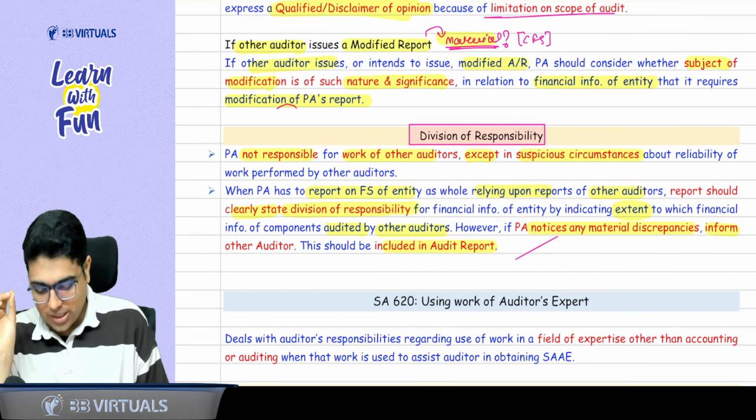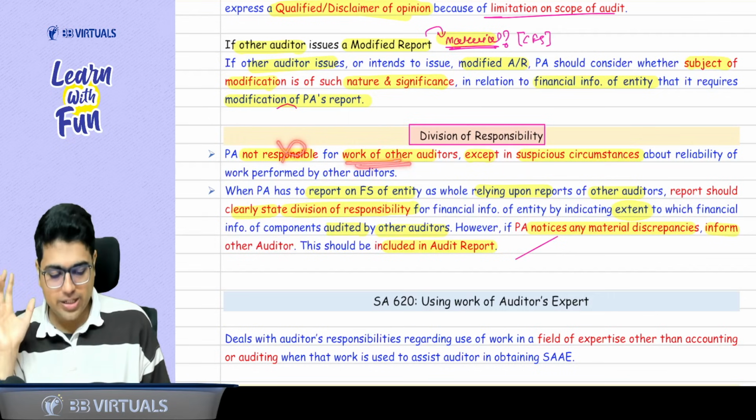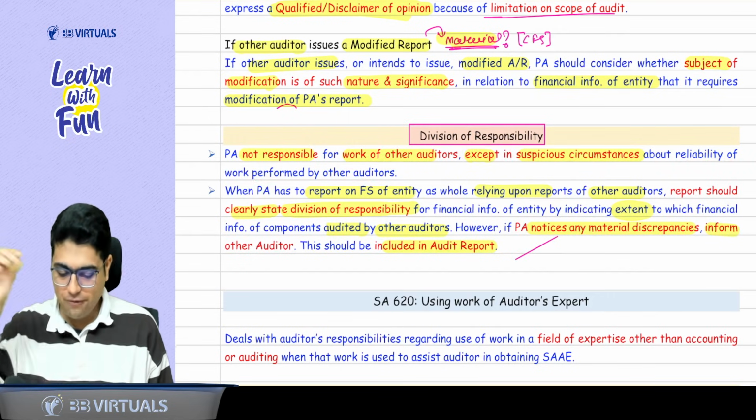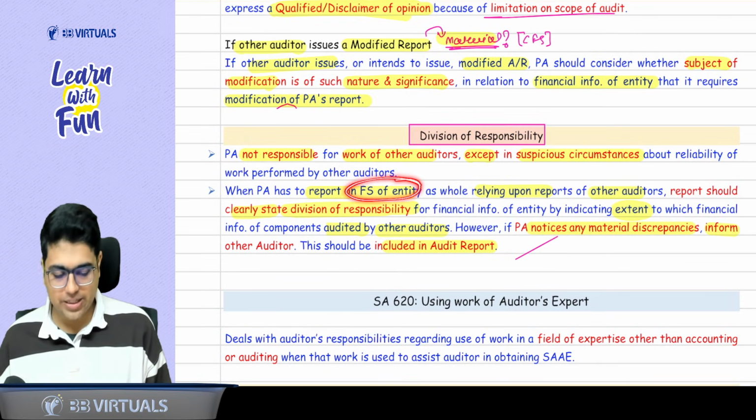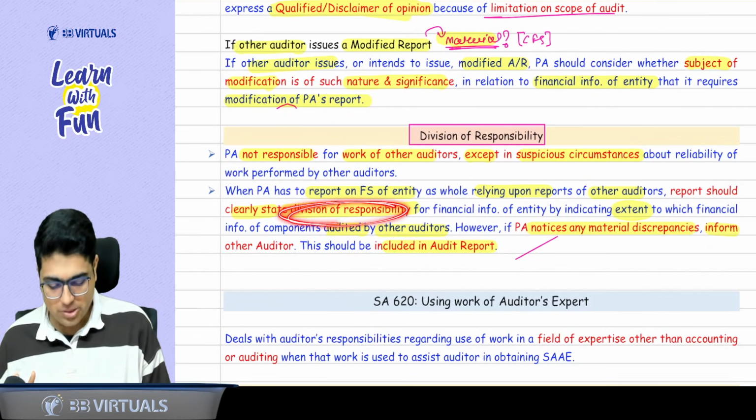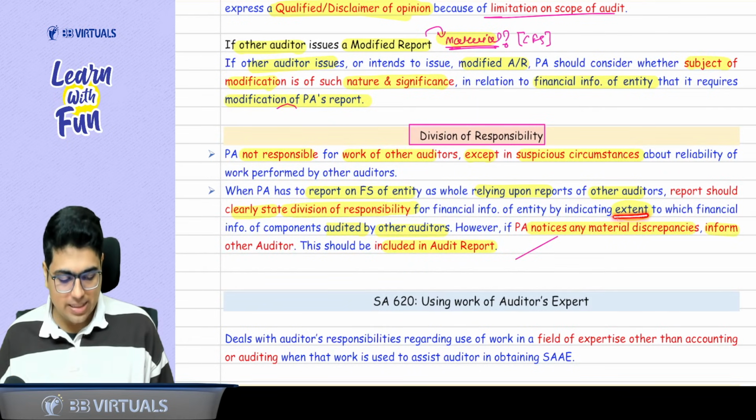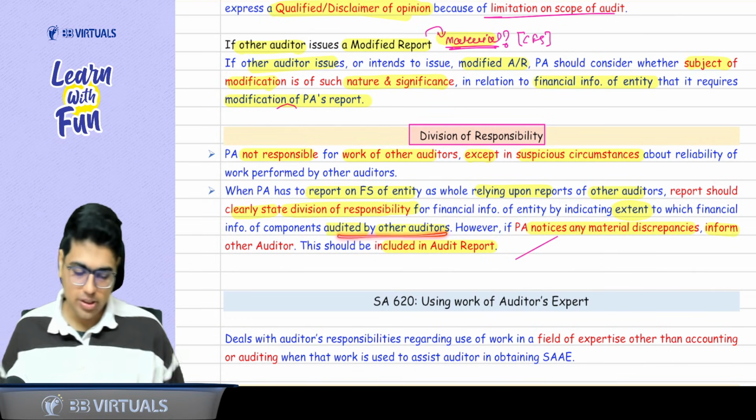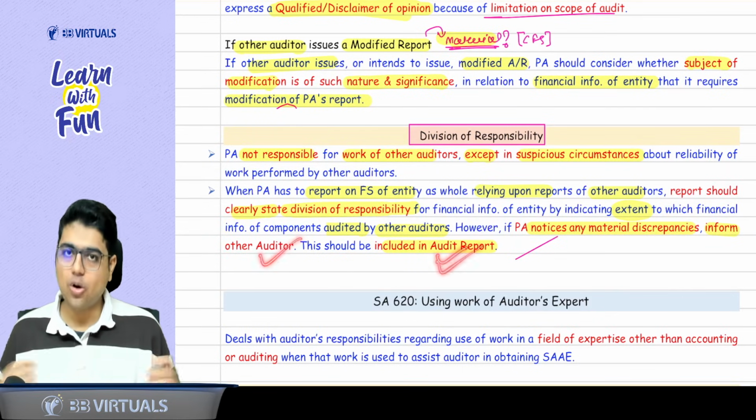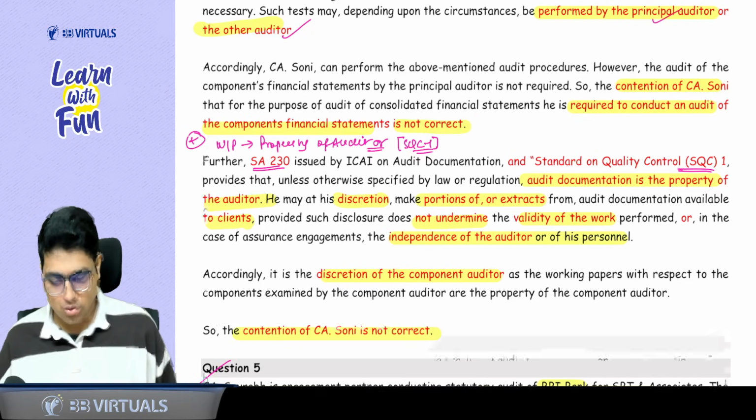So the principal auditor is not responsible for the work of the other auditor except in suspicious circumstances about the reliability of his work. Whenever you give a report on the financial statement of an entity relying on the work of another auditor, clearly state the division of responsibility by indicating the extent to which it is audited by the other auditor. If you notice any material discrepancies, you should inform the other auditor and that should be included in the audit report. So let's do a question on this concept.